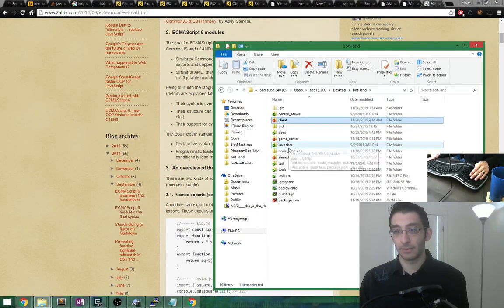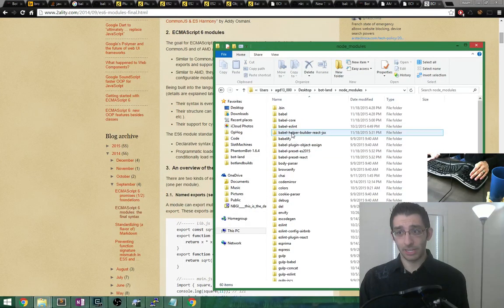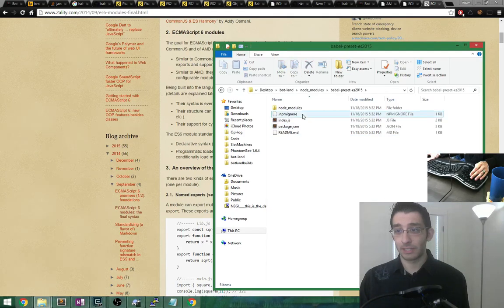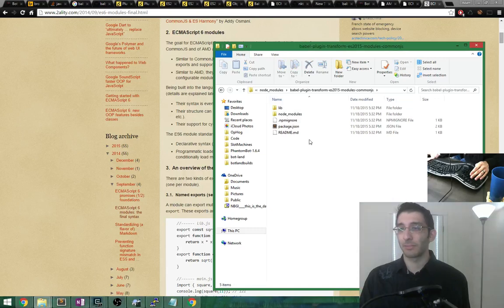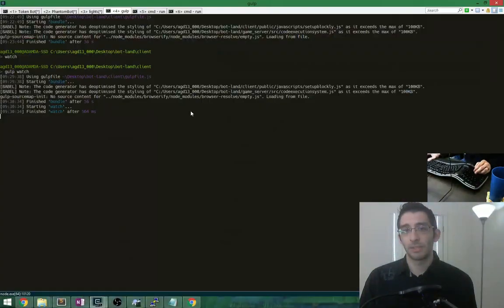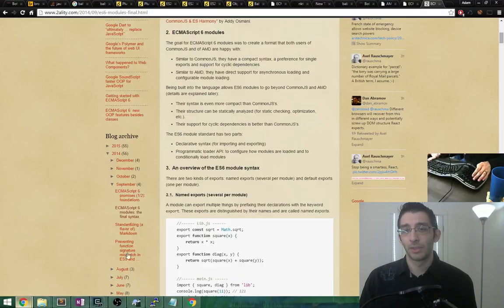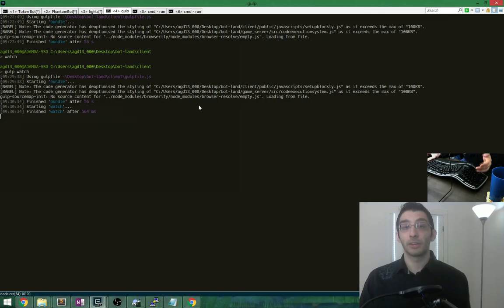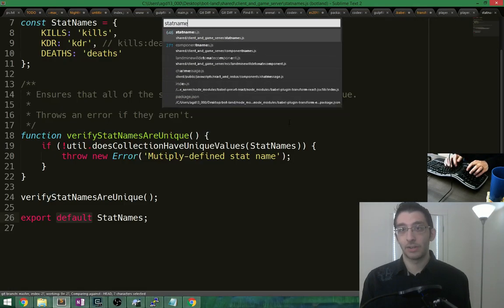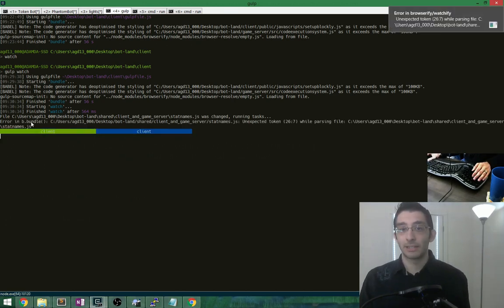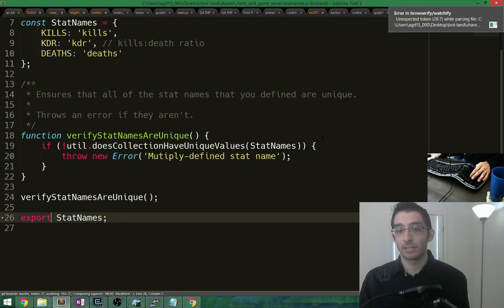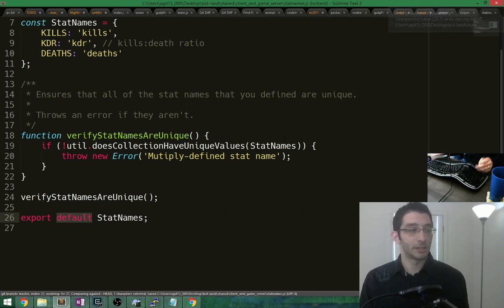Okay, here's what I expect. I expect there's something in here, Babel presets, that has import and export. Or modules. Yeah, modules, CommonJS. It's right here. So why would this screw up? Here's something I can test: if I just get rid of this default, what happens? Is this a syntax error? Yes, it is. Unexpected token. Yeah, this needs to be here.